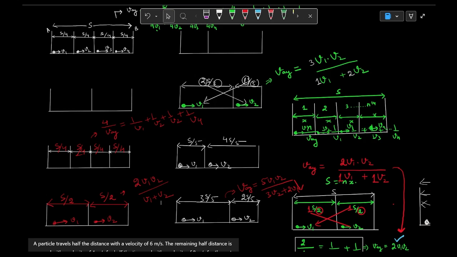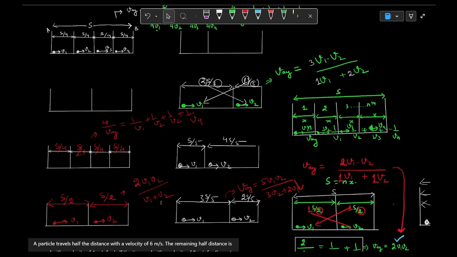Now, in the next session, we will see those questions in which the total journey is divided into time spans. For example, if a body travels for 8 hours to complete its journey, then in the question it would be asked like, for the first half time it travels with some speed x, and for the next half time it travels with some speed y. Then find the v average.